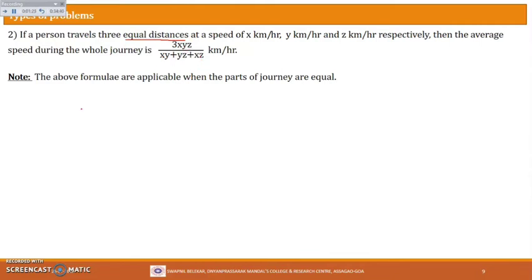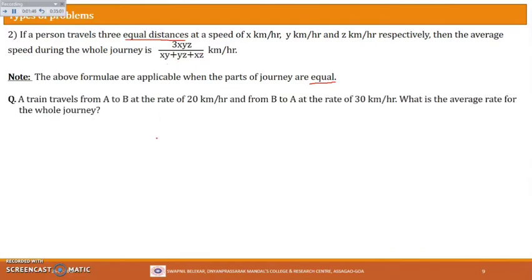The very important note here is that the above formulas are applicable when the parts of the journey are equal. So you see here, equal distances are traveled, so at that time we can apply this formula. If unequal distances are traveled, we cannot apply this formula. All right, so we shall see the problem.